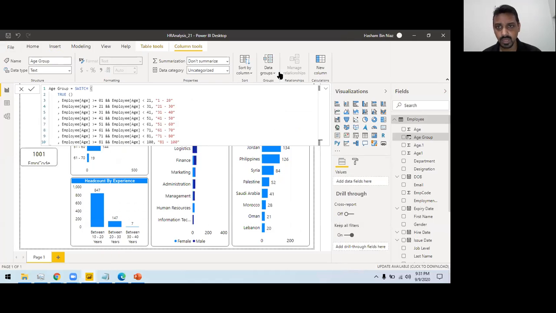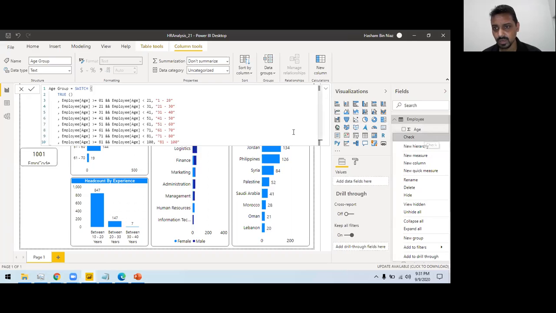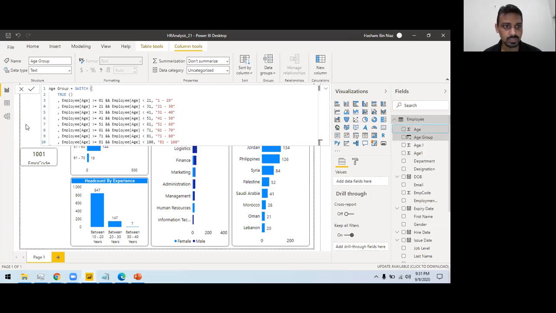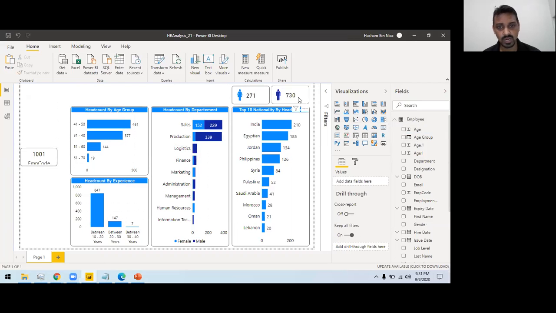Or maybe rather than doing it like this, I can simply go here, and I have this chart available, right? This one, the card visual.